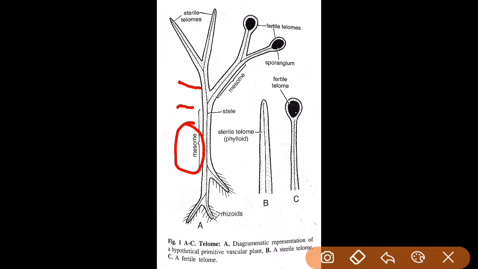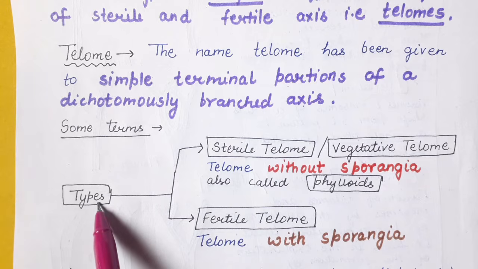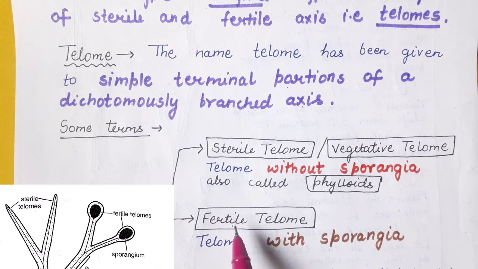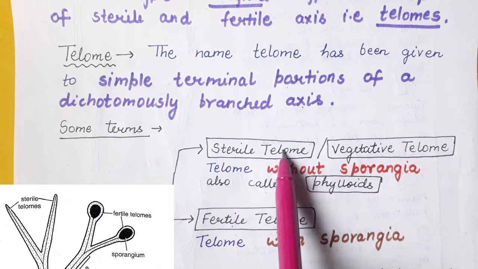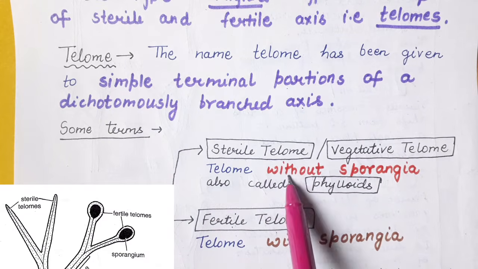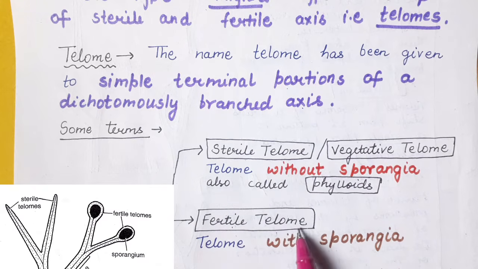As you can see in this diagram, the two telomes, sterile as well as fertile, at the point of dichotomy unite together to form a fused structure which is called mesome. Now we will discuss some terms that are related to telome. There are basically two types of telome: sterile telome and fertile telome, as we have seen in the diagram. Sterile telome is also called the vegetative telome, and these are telomes without sporangia. These are also called phylloids. However, fertile telomes are the telomes that are with sporangia.